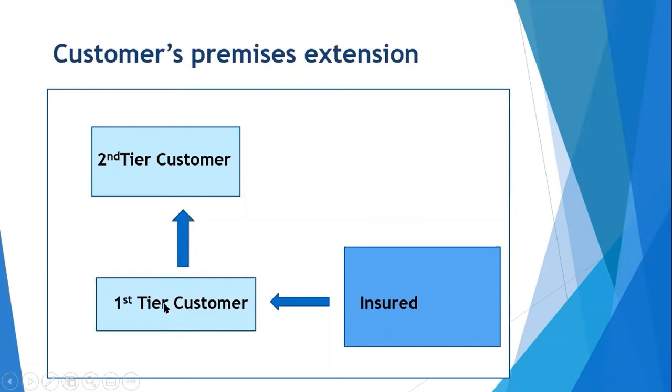Maruti suffers a loss, and in that case, there will be a production loss at insured premises because he will be unable to supply this material to the customer. And in that case, BI will trigger here, and that BI will be paid. Again, the same rule, provided the peril which has operated here has to be covered under insured's material damage policy. And if the loss has taken place to a second customer, nothing. Then BI loss will not be paid.